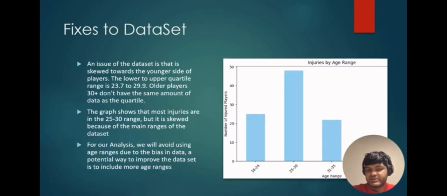So, fixes to the data set. I've already stated that we decided to not focus on the age group of the data set because there's no range between the ages. It was just between 23.7 to 29-something based on the quartiles. So there was not enough data to cover 18 through 24 or anywhere older than 35. So we decided that we're not going to focus on age as a factor in this experiment.